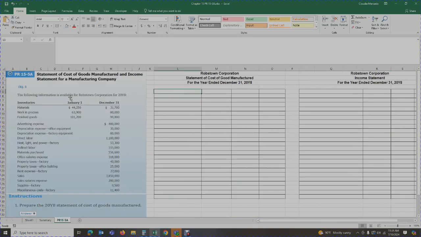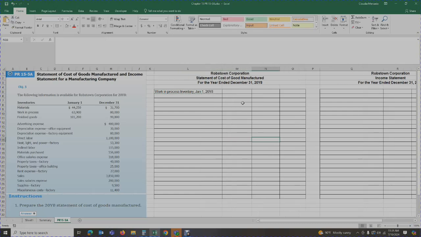So using this data, we are going to fill it out. We're going to start off, like I said, with our work in process inventory, and this is at the beginning of the year. Let me make this a little bit bigger. There we are.